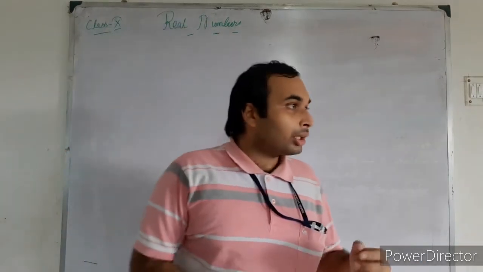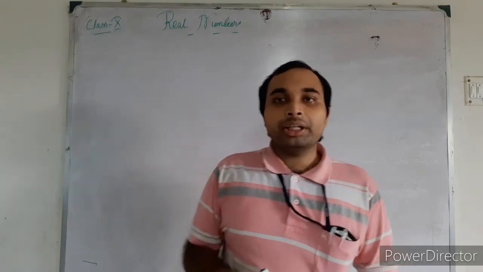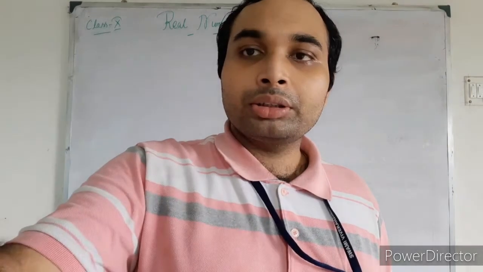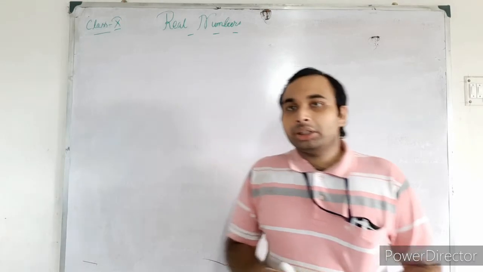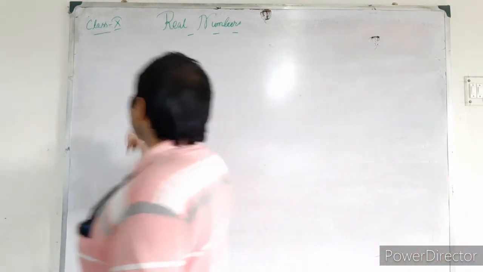Now students, another very important property is there, that is the HCF and LCM. You know this one.